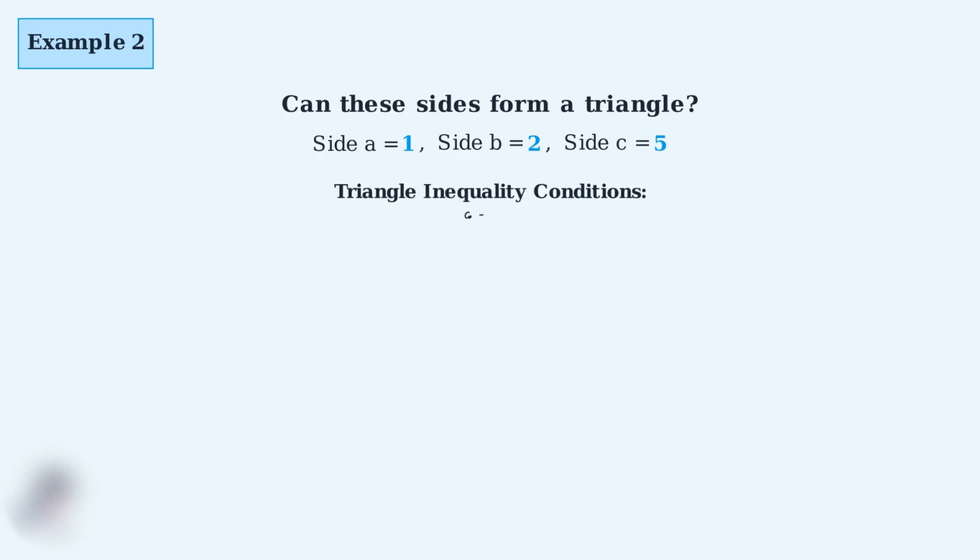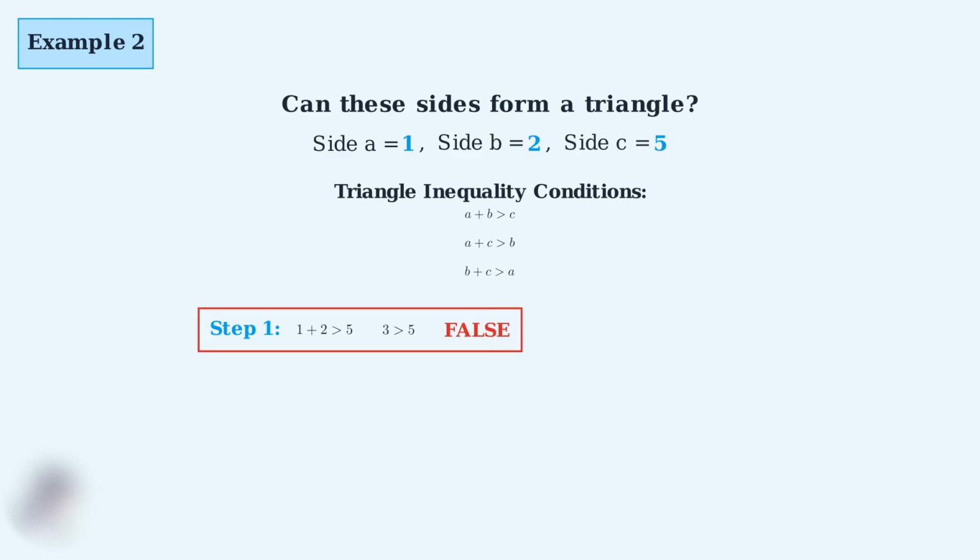To determine if these sides can form a triangle, we must check all three triangle inequality conditions. Remember, every single condition must be satisfied for a valid triangle. Step 1, check if a plus b is greater than c. We substitute our values. 1 plus 2 must be greater than 5. This gives us 3 is greater than 5, which is clearly false.